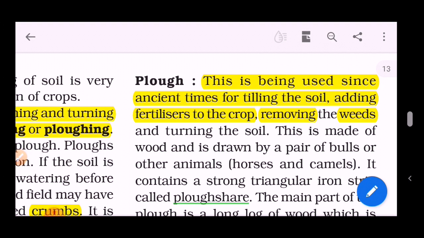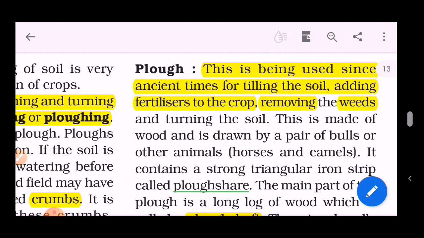Weeds are the unwanted plants that are not required by the farmer but grow between the crops. The growth is because the soil is nutritious. The farmer adds minerals and fertilizers to make the field nutritious, so the plants in the top layer also get good nutrition, so they grow, but that is not required by the farmer.